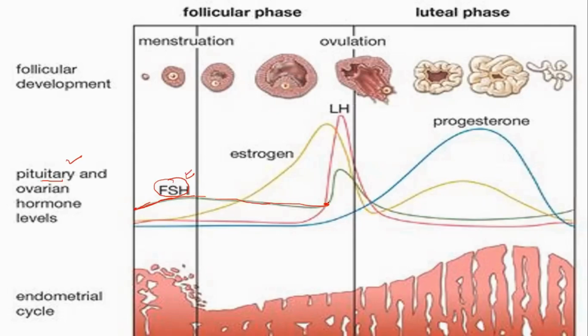On the 14th day, when the follicle ruptures to secrete the ovum, the FSH level decreases. There is an LH surge. LH means luteinizing hormone.